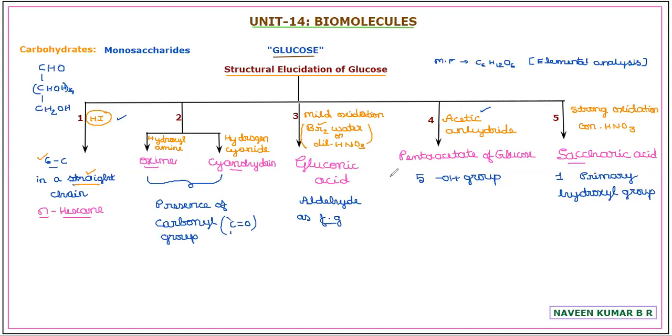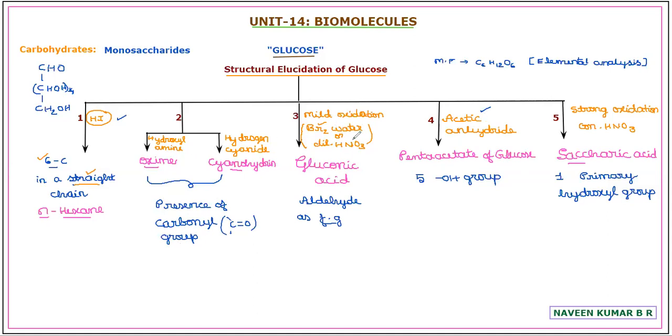Now the same information you can consider here. With the second conclusion, the presence of a carbonyl group is identified once glucose is treated with either hydroxylamine or hydrogen cyanide and obtaining the oxime or cyanohydrin. Again, what is this oxime? How is it formed? What is cyanohydrin? In the nucleophilic addition reaction mechanism of aldehydes unit, we are going to learn in detail, with the mechanism supporting that.